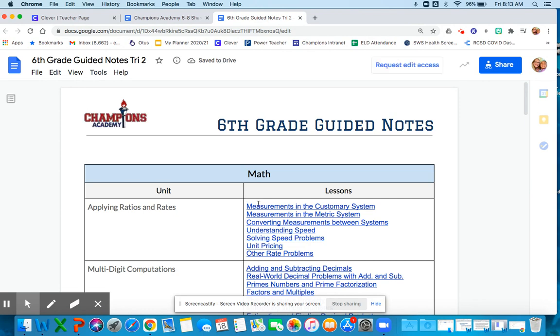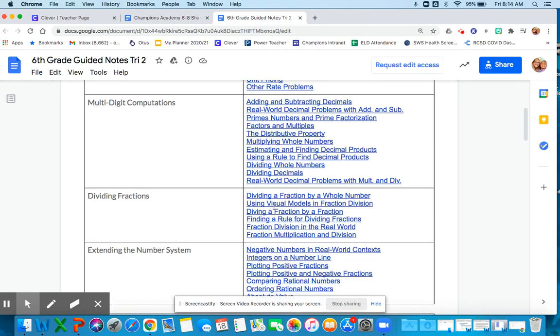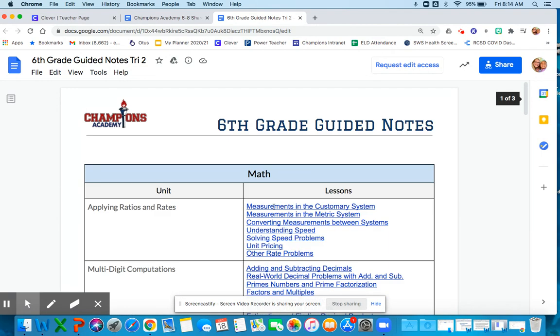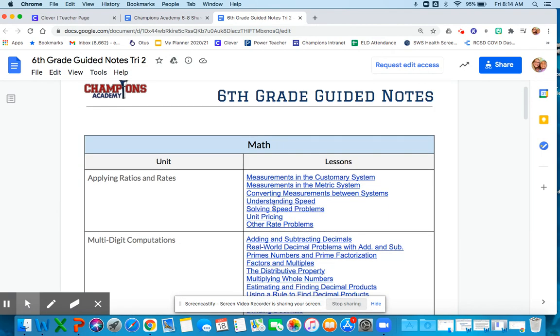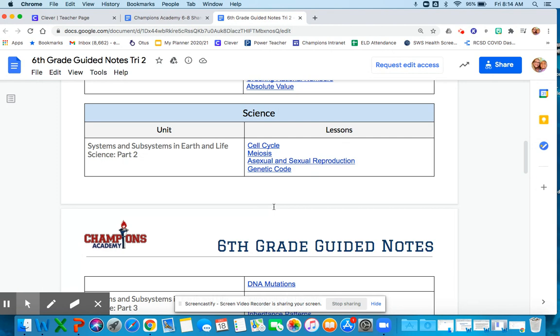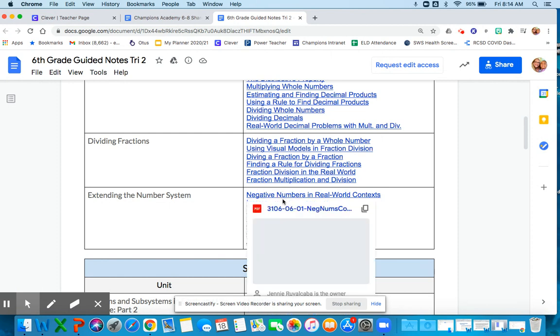So let's see. I'll scroll down to, is this math, I think, sorry. Oh, so it's, okay. It's categorized by subject. So here are the math guided notes for trimester 2. Here are the science notes. So you can actually access the guided notes now directly from this page, okay? And then you need to just fill them out as you go. So let me give you an example. Take negative numbers.